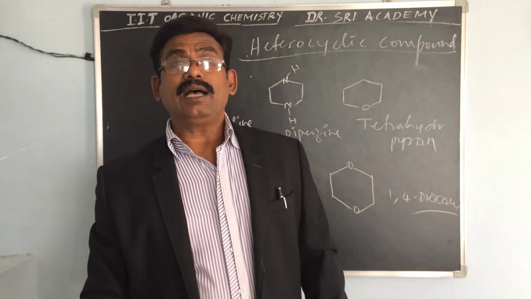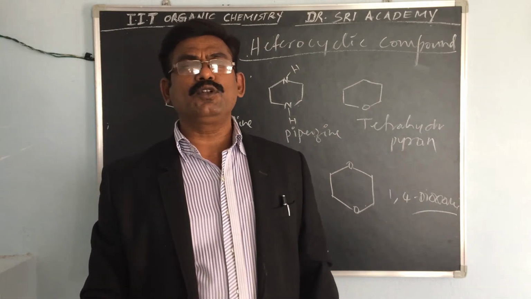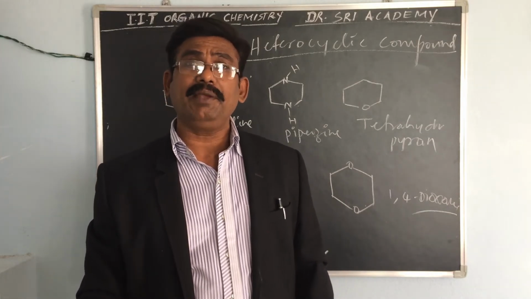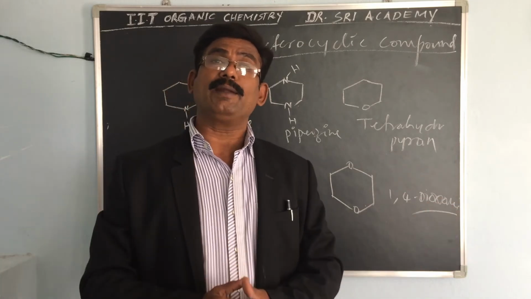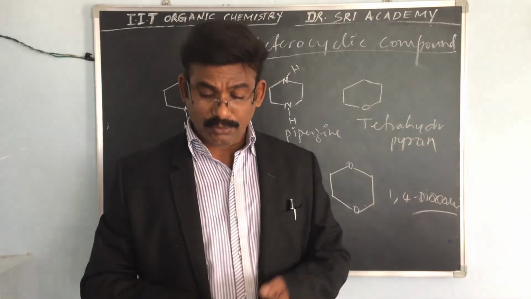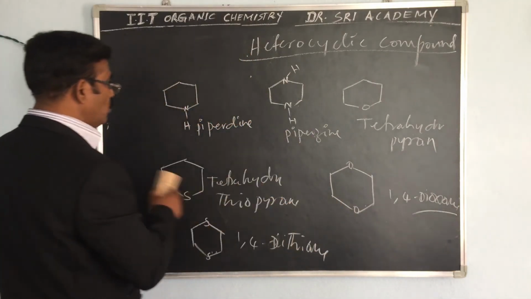Now some special compounds. If there are 2 nitrogens, 2 benzene rings or 3 benzene rings and 1 heterocyclic compound with double bonds present, how can you give those names? Please note down all these things.